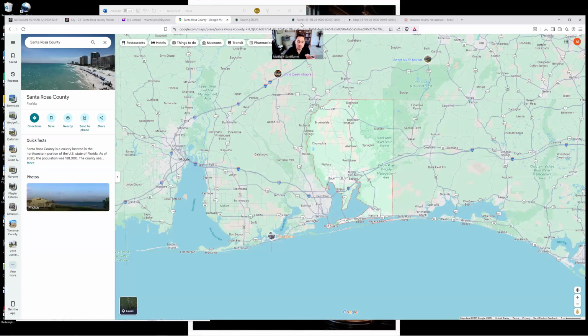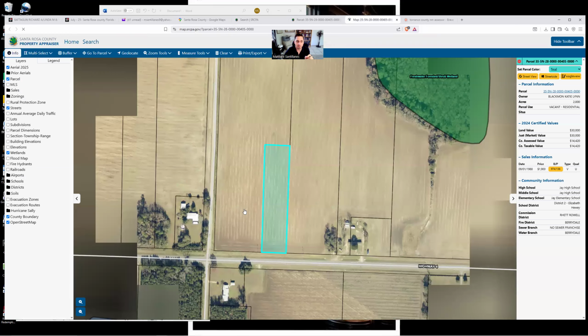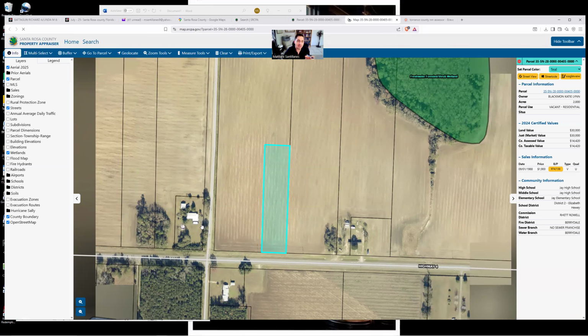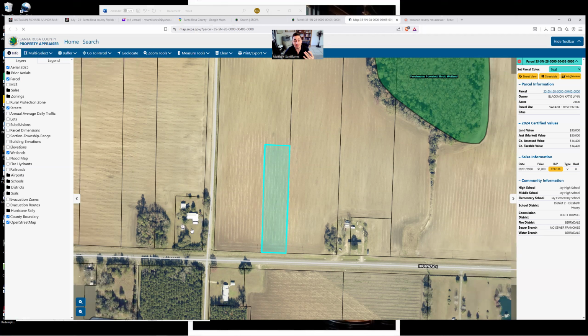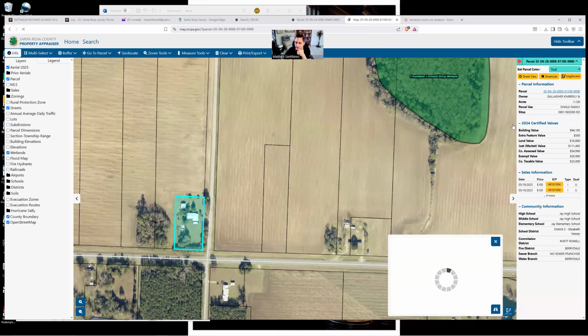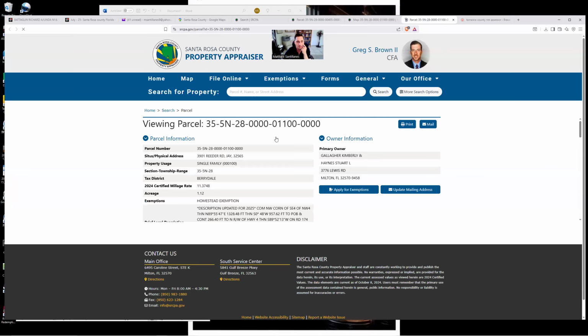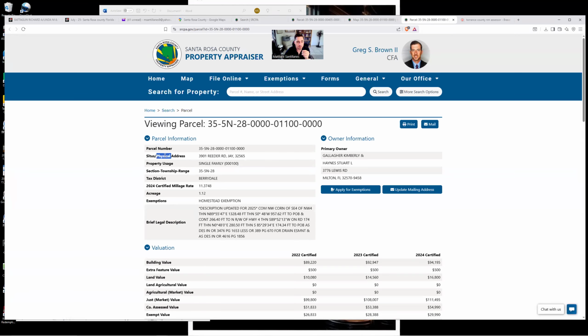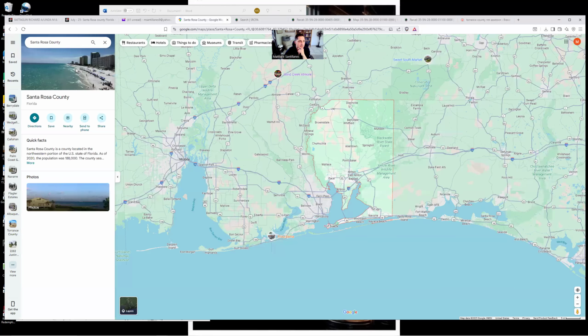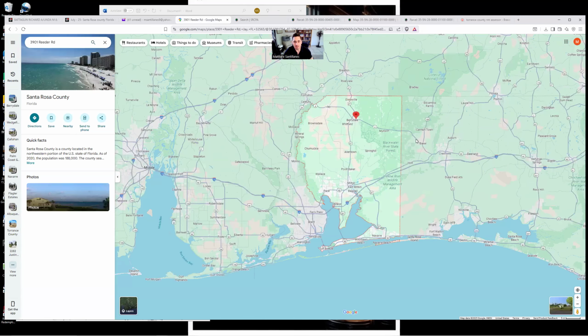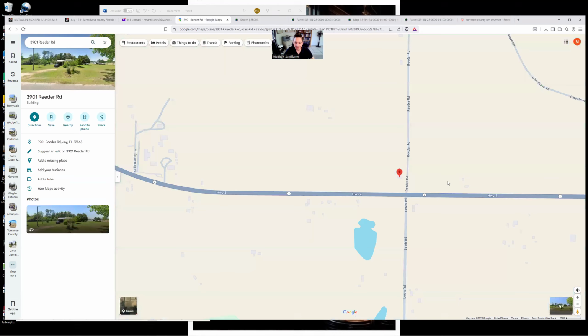So we could try the same approach as last time. Another easy way is to try to find a neighboring property that has a house on it, because if it's got a house on it, it's pretty much guaranteed to have an address, and that's going to make it so much easier on Google. So for example, we have some houses here. I'll click on this property right here. This pulled up under this person's name. I'm going to click on the property profile, and that's going to give us the physical address. Copy that. Let's paste that into Google directly. And then bam, that takes us basically right next to our property.